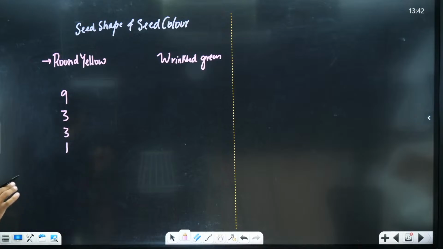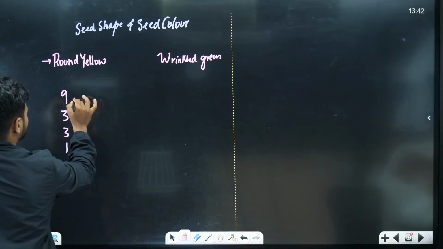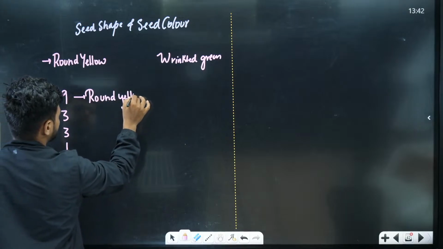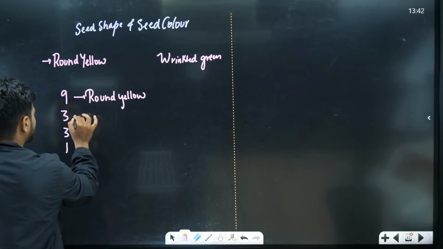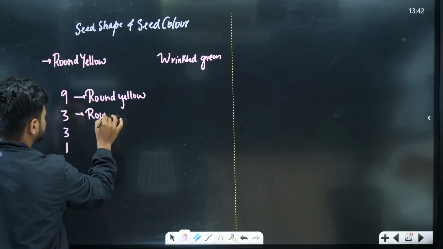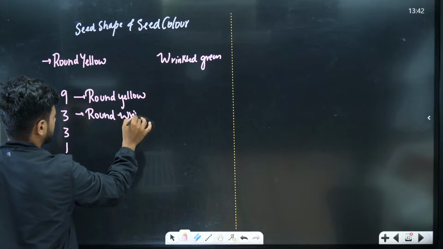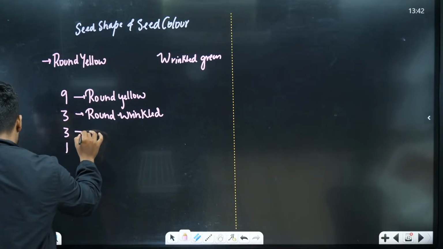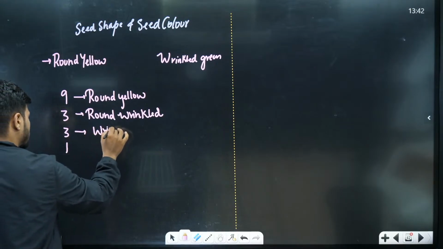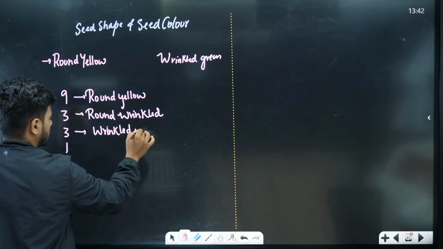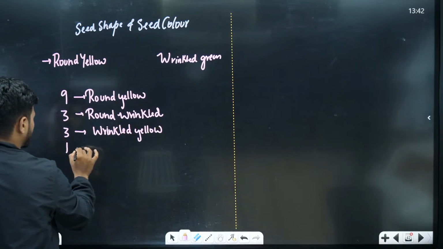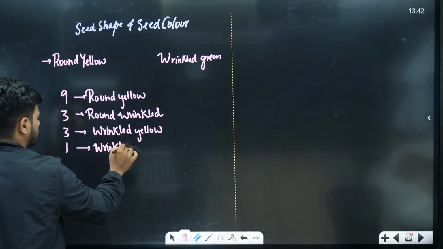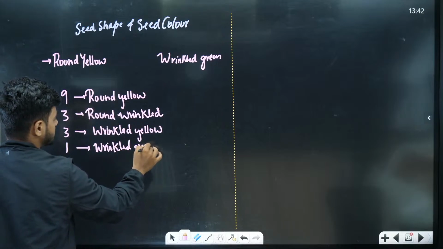Out of this 9:3:3:1, students, this 9 is going to be round and yellow. This 3 is going to be round and wrinkled. One more 3 is basically wrinkled yellow. And this one is going to be your wrinkled green. Now this much all of you know in the typical dihybrid cross.